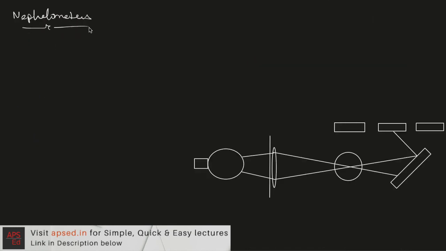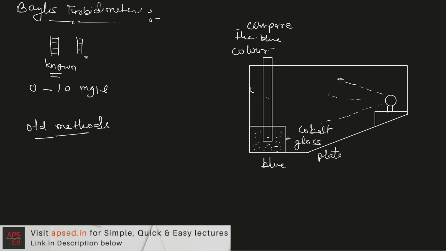In case of these older methods, the light was incident, and in the same direction we were trying to measure the interference. That is, in this case, this blue glass plate was having this light and then this blue color, and then this light was going in this straight direction, and we are measuring this from the top.